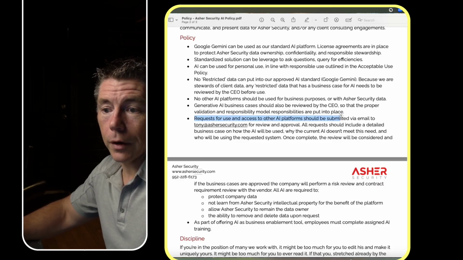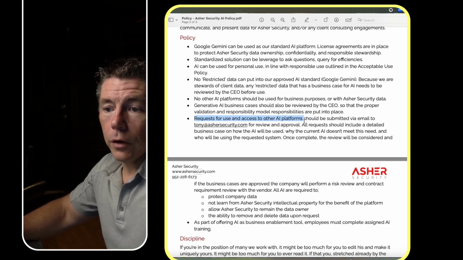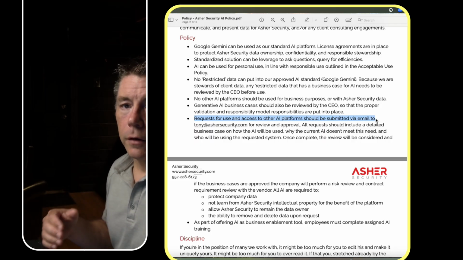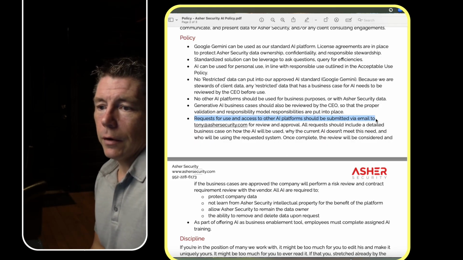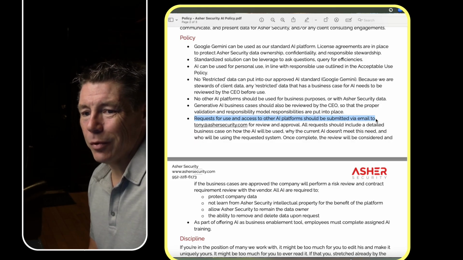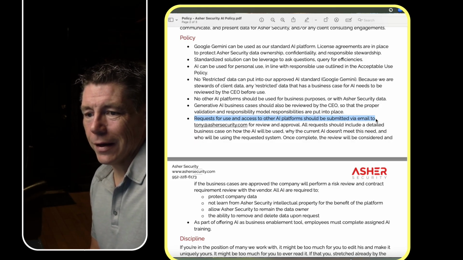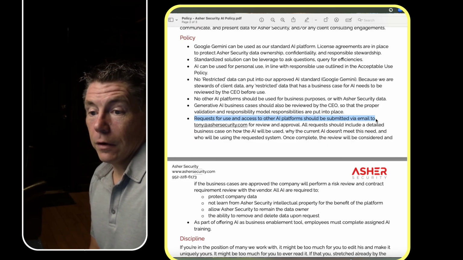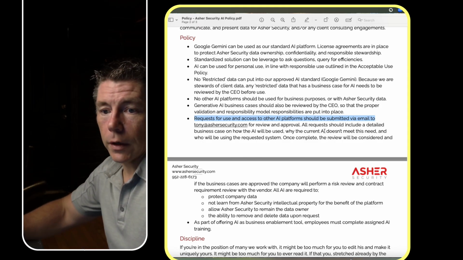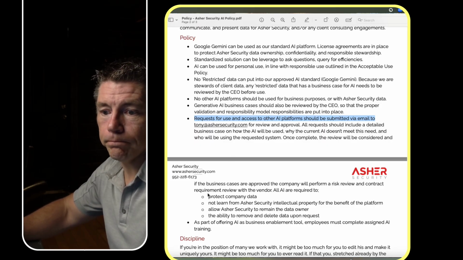It's really short. Requests for use for other AI platforms should be submitted. So here is a statement you always want as part of your AI policy: what if they want something that you're not approving right now? What can they do about that? You need to provide a mechanism, a process. If you don't, they're just going to try to circumvent it. So for us, this is often done via email request. We keep it simple. For others, this is done via SharePoint portal, intranet website, or a ticketing system.